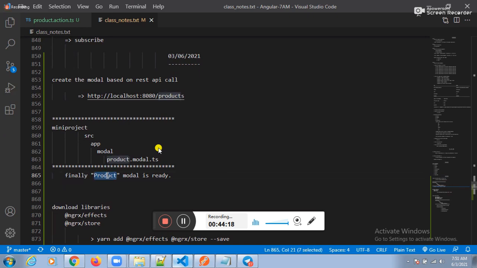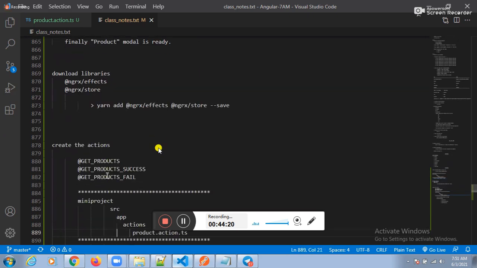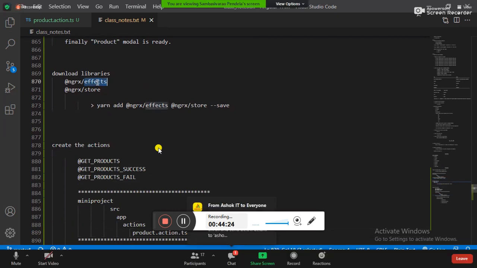Product. Next one. How many libraries did we download? Two libraries. What is the first library? Effects, the FX. What is the second library? Store. The first library is the FX. What is the second library? Store. Next one. What is the third one we have done?